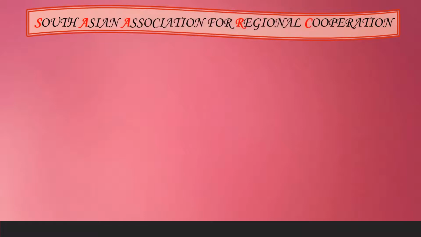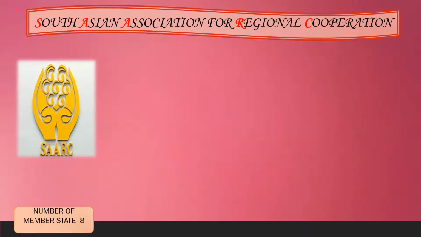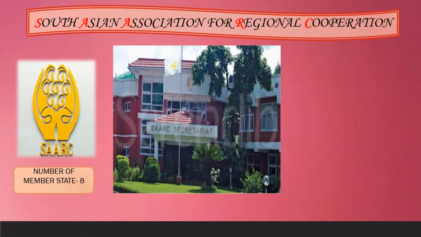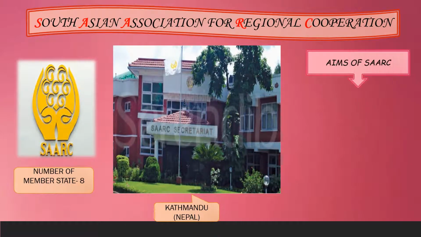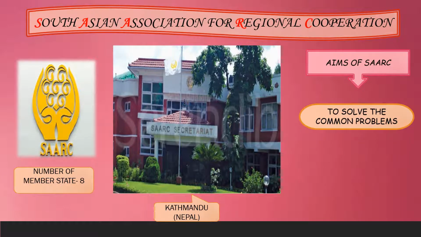Now, the next is South Asian Association for Regional Cooperation, also known as SAARC. It has 8 members and the headquarters is located at Kathmandu in Nepal. Let's see the main aim or the functions of the South Asian Association for Regional Cooperation. It was formed to find satisfactory solutions to the common problems faced by the countries in South Asia.